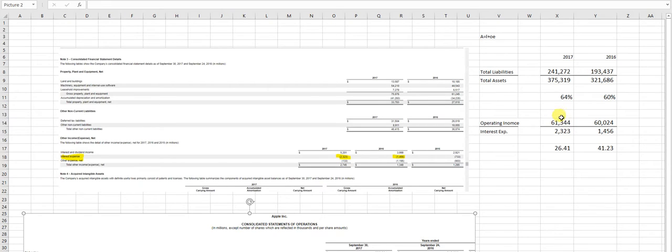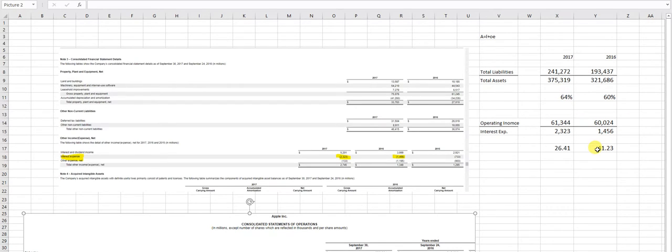So I take my operating income divided by my interest expense. And basically what this is telling me is how many times my operating income can pay for my interest expense. Last year I could pay it 41 times over. This year I could pay it 26 times over. And remember when I said it's gone from 60 to 64, they must have borrowed more money. Notice that that's reflected in the interest expense.